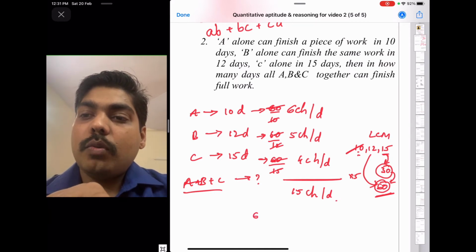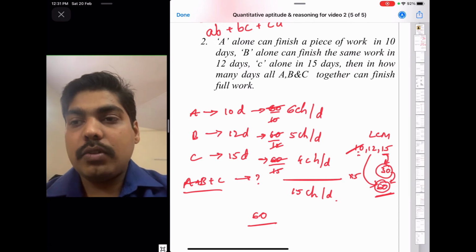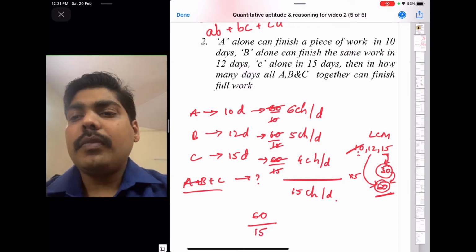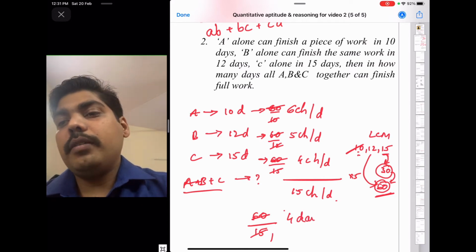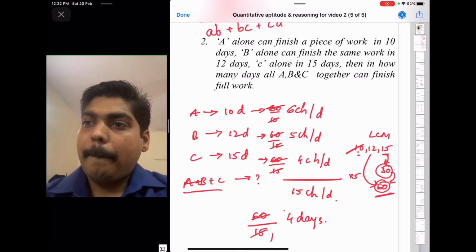So what is the total work? Total work is arranging 60 chairs in a classroom. So 15 4s are 60. So in 4 days they will finish the work. Fine.